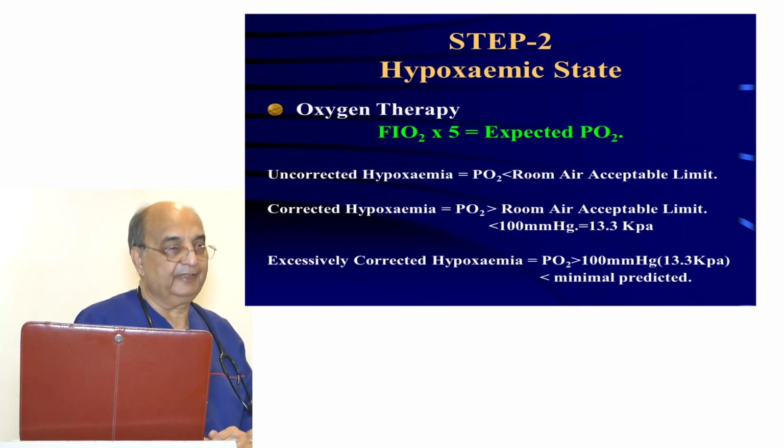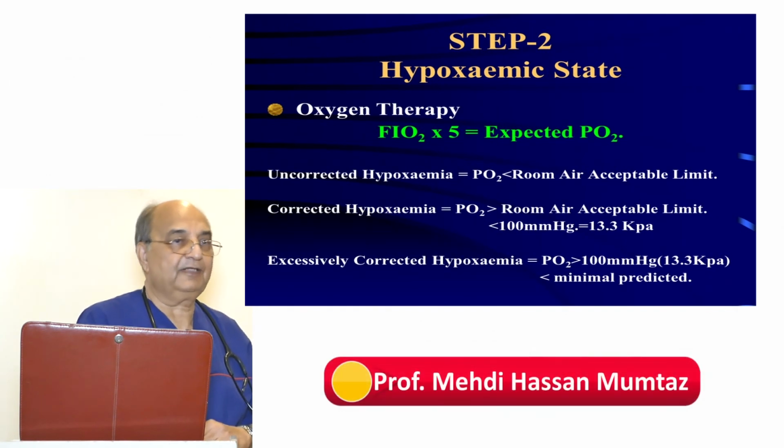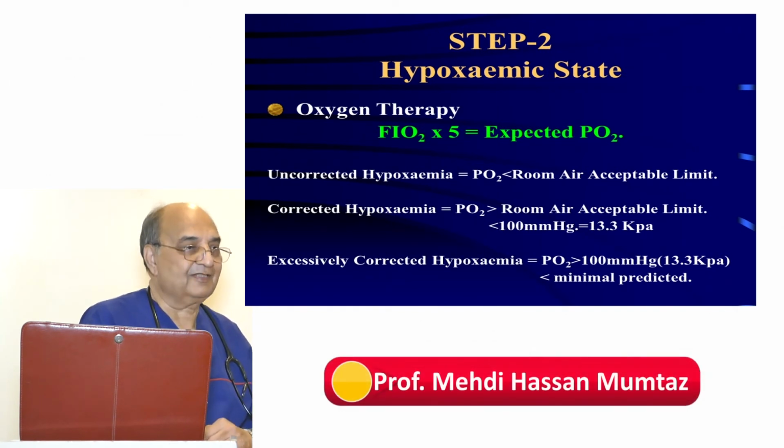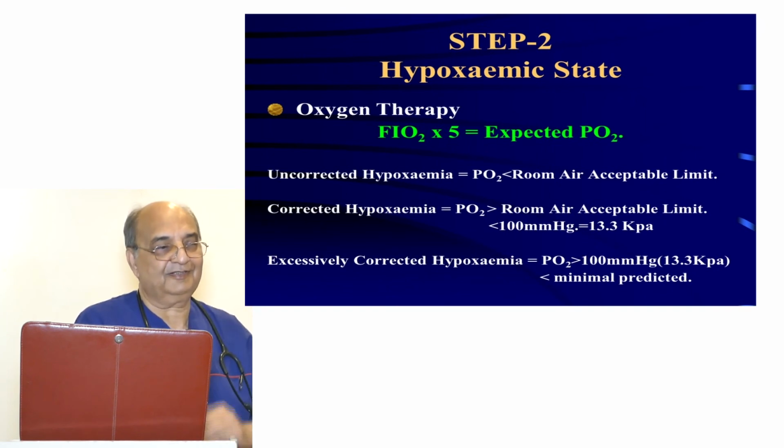If you are giving 100%, expected PO2 is 500. You are giving 100% oxygen, and then you look at the blood gases, we say about 300. We say, oh, it's very good. Now, it's not good. Patient is still hypoxemic. Because expected should be 500. Why it is 300? Then we have to analyze. I will discuss in the examples.